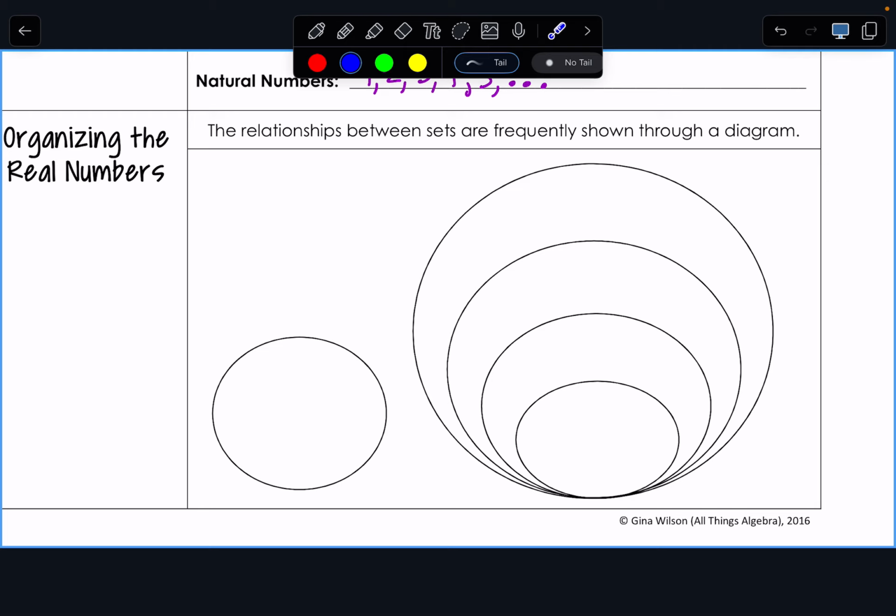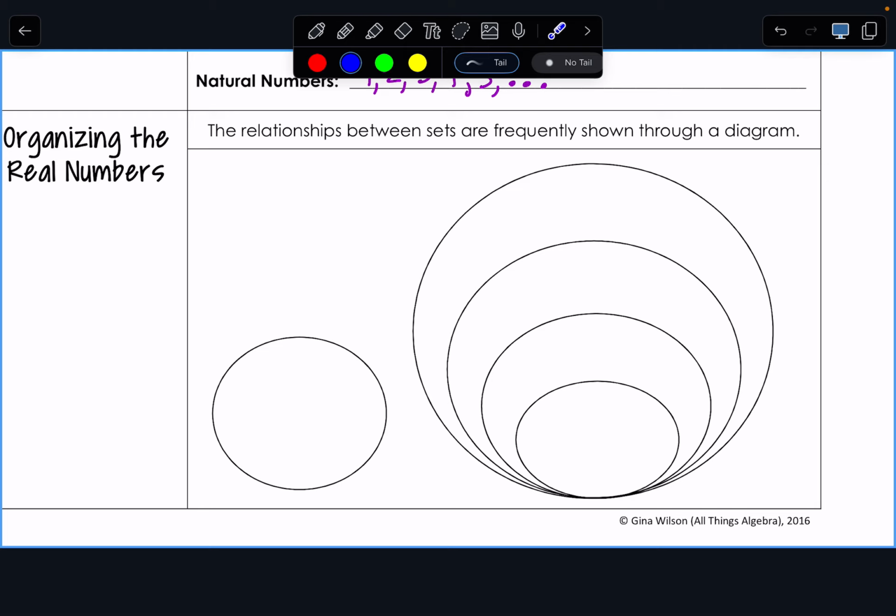I brought with me my mixing bowls. We have irrational numbers and we have rational numbers. Now, inside of rational numbers, we have integers. Within the integers, we can piece out whole numbers, and within the whole numbers, we have natural numbers.